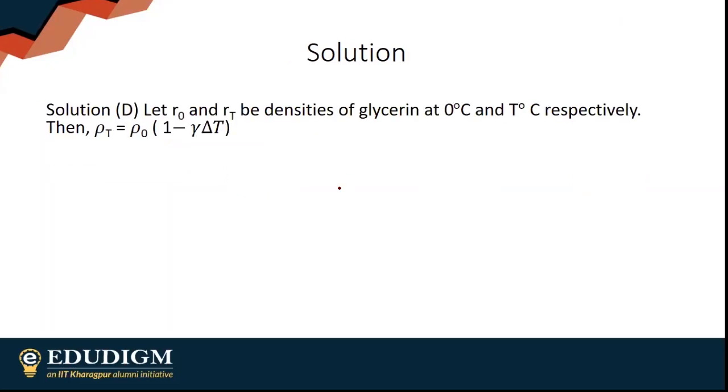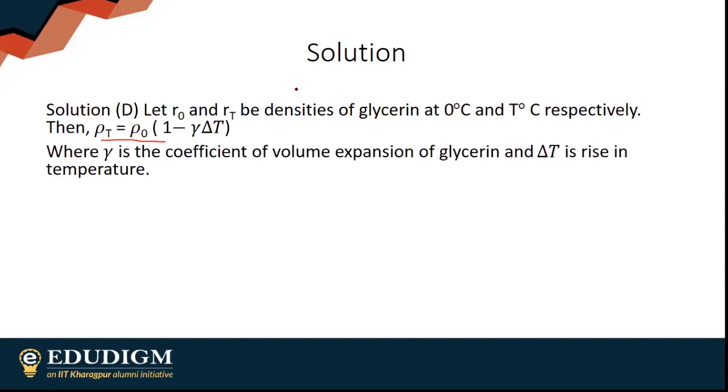Obviously, answer is option D. This is how: obviously, density decreases with increase in temperature, and this is the dependence. Rho T is equal to rho naught into (1 minus gamma delta T). Delta T is 40. That's it.